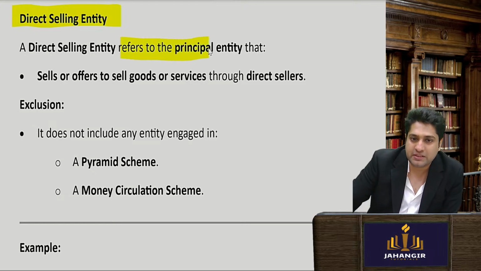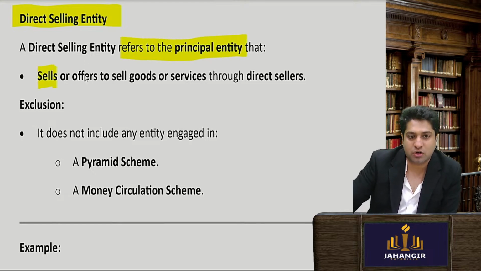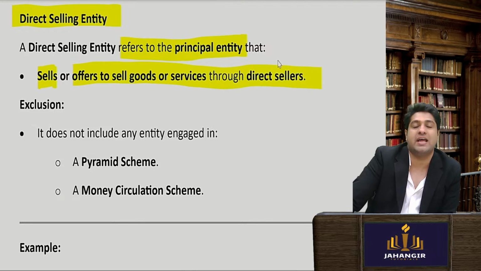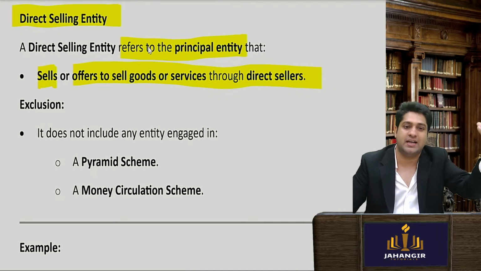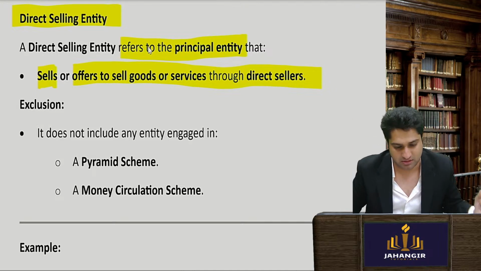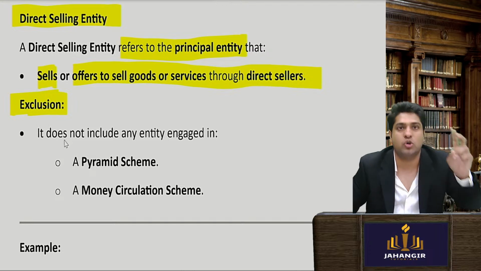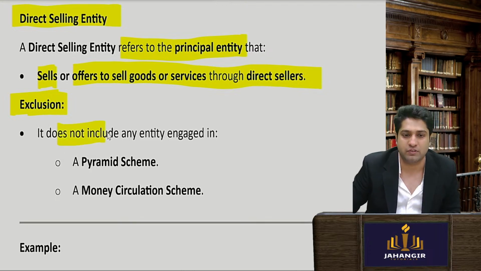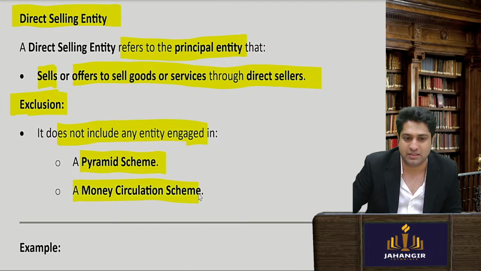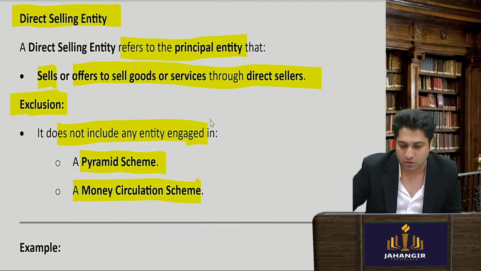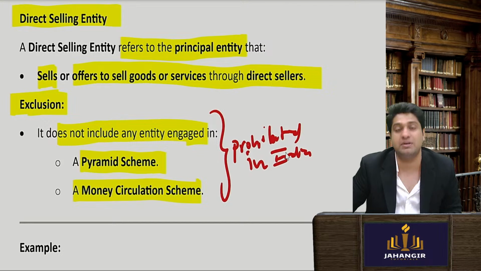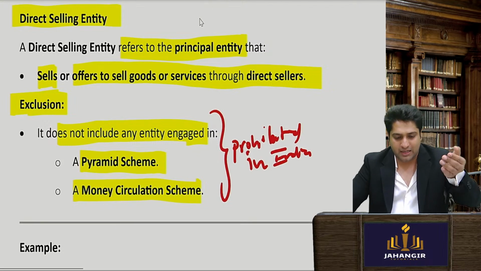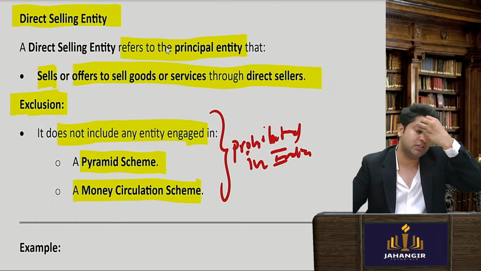It refers to a principal entity that sells or offers to sell goods and services through direct sellers. So direct selling entity refers to that main entity which is selling through direct sellers. It excludes, now two things are prohibited in India: pyramid scheme and money circulation scheme. Which we will see in some time, prohibited in India. So any kind of pyramid scheme is not allowed anymore, and even money circulation scheme is not allowed because they used to have a lot of scams.